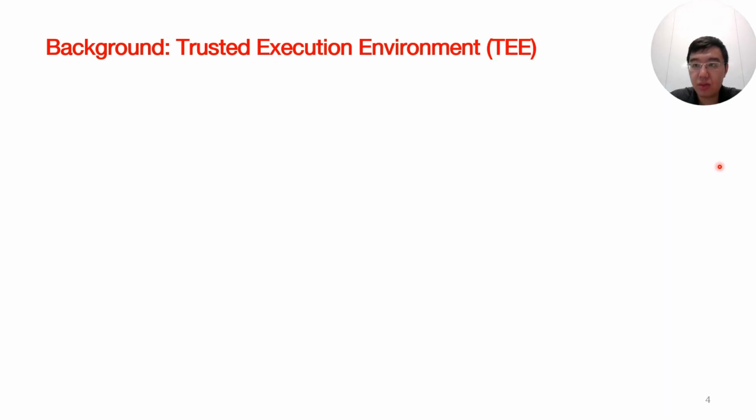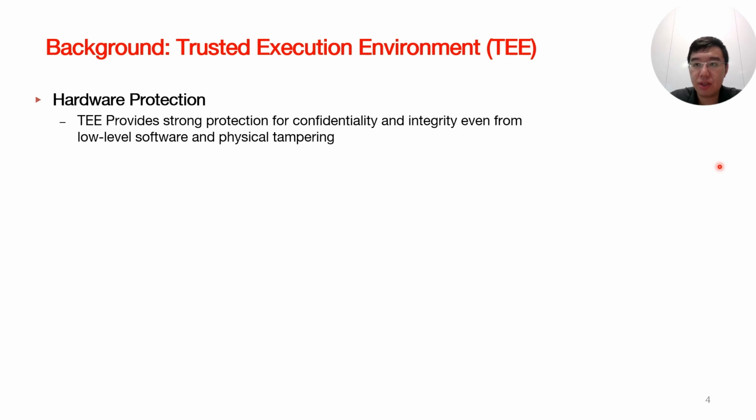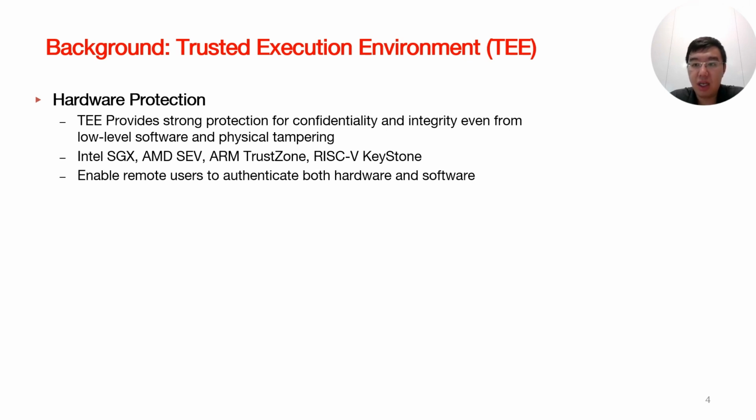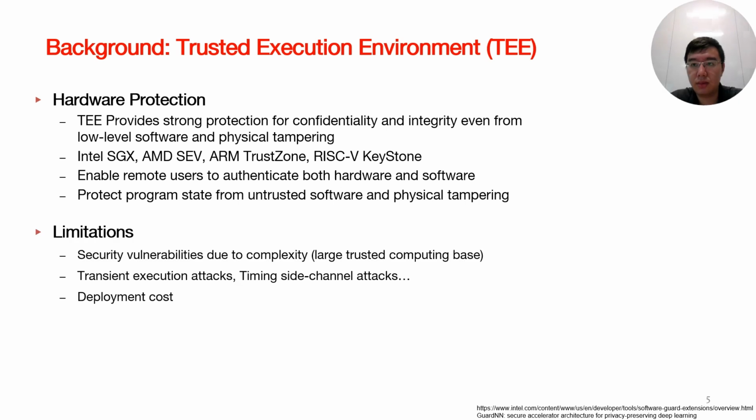In addition to cryptographic solutions, hardware solutions like trusted execution environments are often used to protect data integrity and confidentiality. Many commercial TEEs are available, and they assume that the enclave or trusted zone is unbreakable. Computations can then be performed securely and efficiently inside these TEEs. However, TEEs have their limitations.